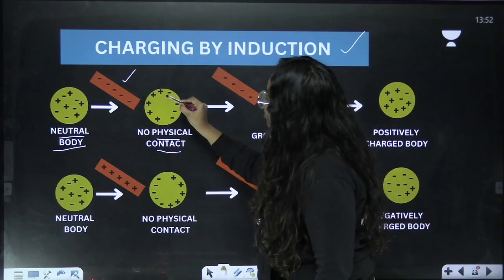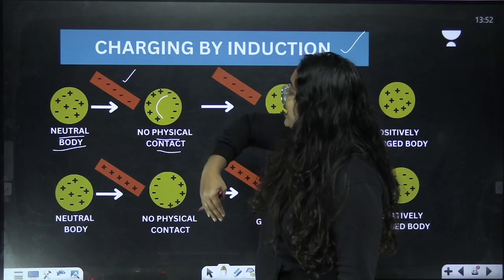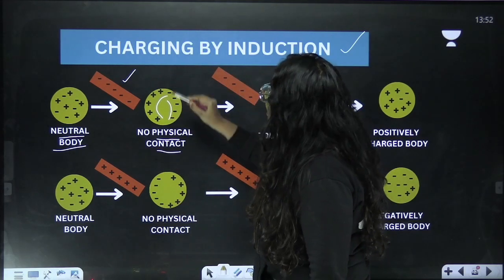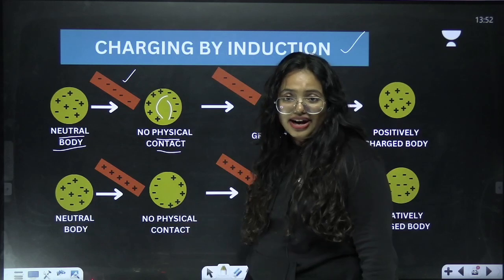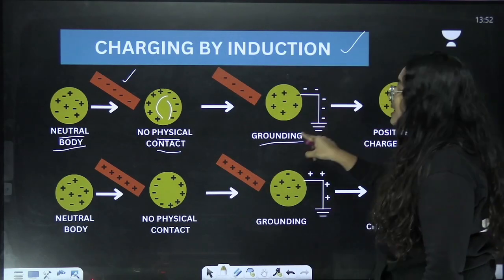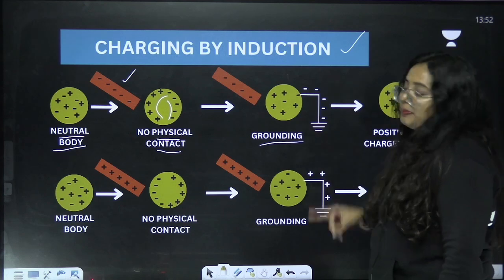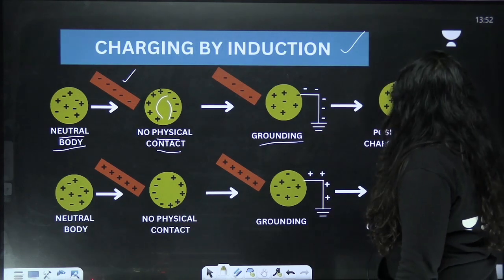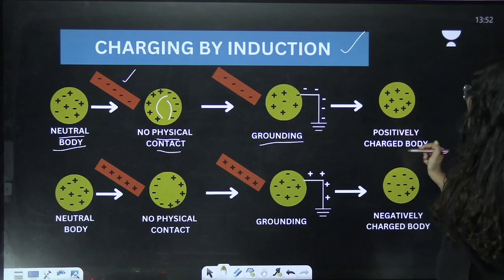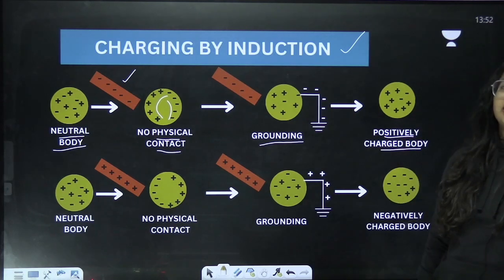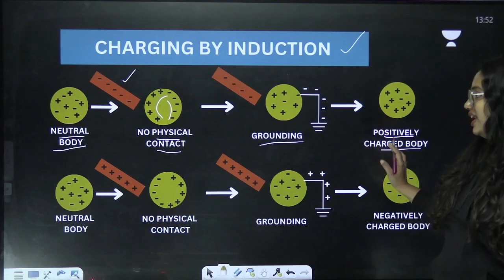Now you can see that all the positive charges are getting accumulated on one side, and all the negative charges on the other side. Now a few negative charges have been eliminated through the grounding process. So more positive charges are existing in the body, and therefore this becomes a positively charged body. I hope you're clear.